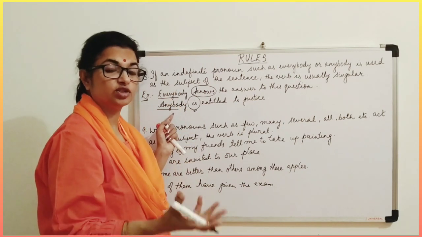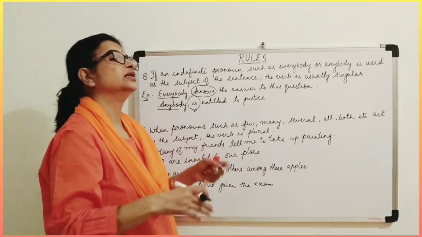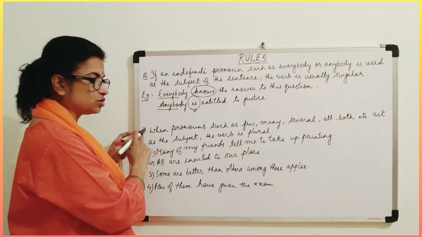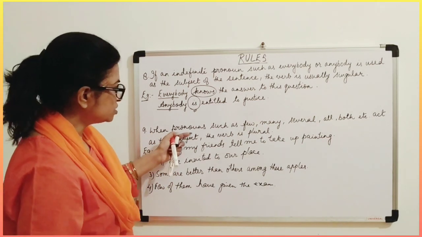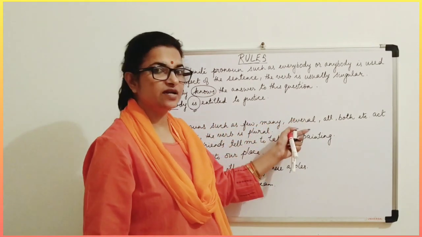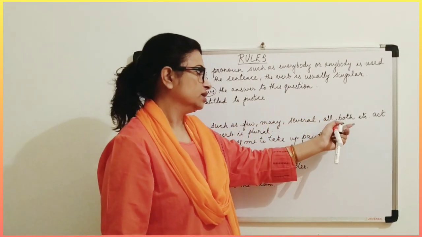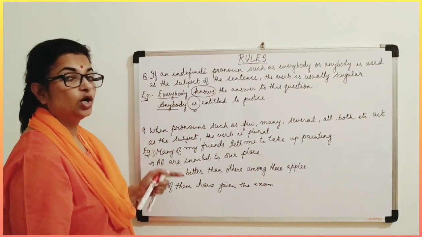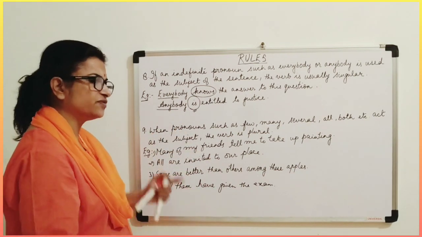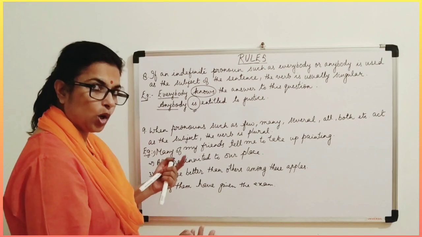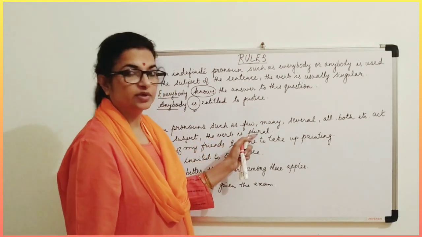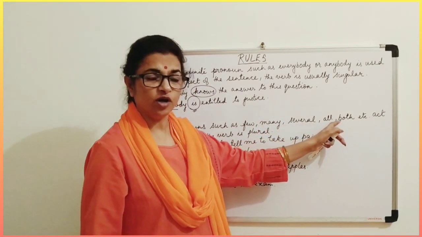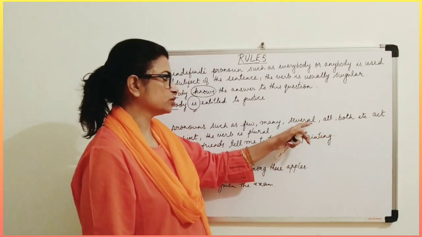These are indefinite pronouns, which means not definite, not particular. We don't know who the person is. It can be anyone, everyone. Now come to the next, that is the last rule, which is the ninth rule. The pronouns such as few, many, several, all, both, etc. There can be many others also. As a subject, when the sentence begins with these words, few, many, several, both, all, the verb comes in the plural. Why does it come in the plural? Because actually these words stand for plural only. Both, that means two.